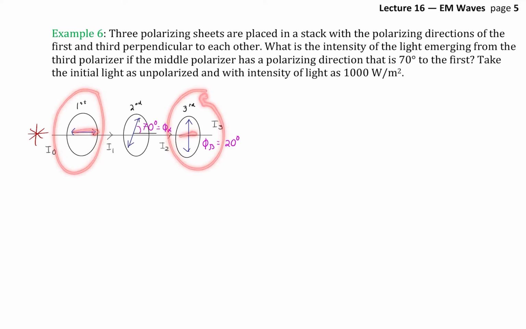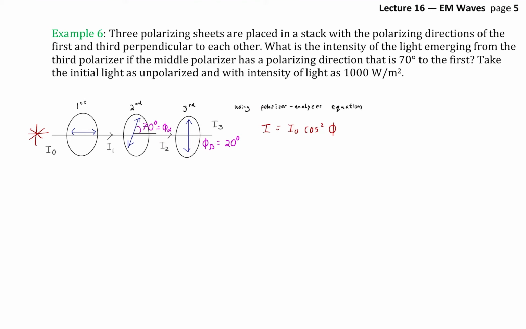But the amazing thing about polarizers is if you put a third one in between that is angled relative to both, now light passes. Because this middle one, since it's angled, will create both horizontal and vertical components, and some of that vertical component thus can survive the third polarizer. Our angles are 70 degrees, that's the angle between the first and the second, and since we know that the third must be vertical, the angle between the second and the third is 20 degrees, okay? And I call those phi alpha and phi beta.